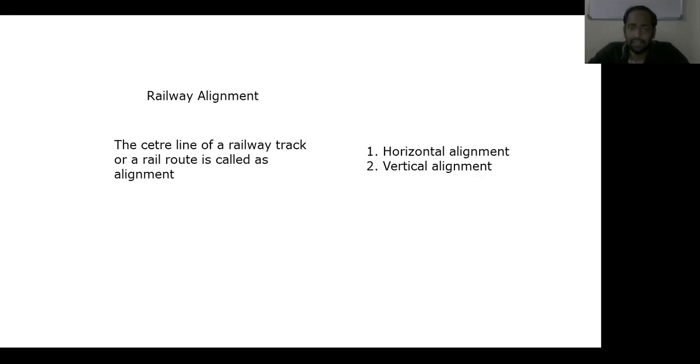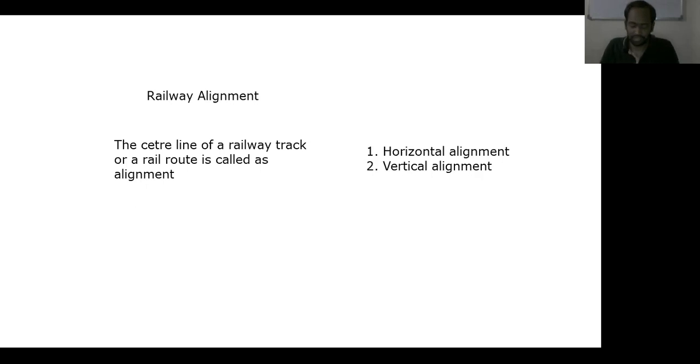Basic requirements of a railway alignment. The first requirement of an ideal railway alignment is that it should have a purpose. There will be so many purposes behind the construction of railway tracks, like developing an area, or providing revenue to a country, or connecting important cities, or connecting important trade centers, or for tourist purposes, or industrial purposes, or to convey goods of industries or agriculture. Okay, so like this, there will be so many purposes of the railway track.